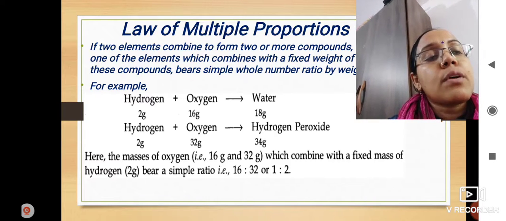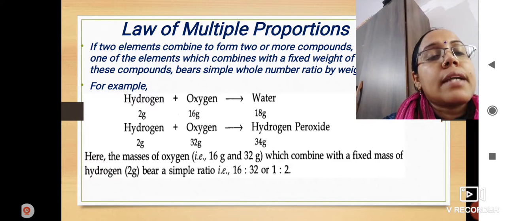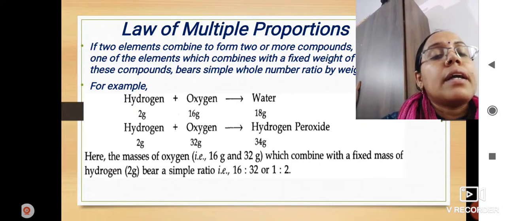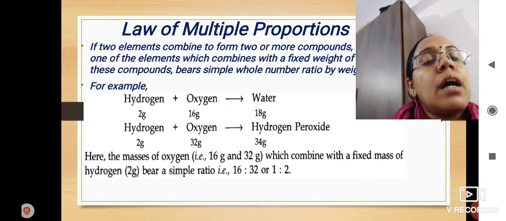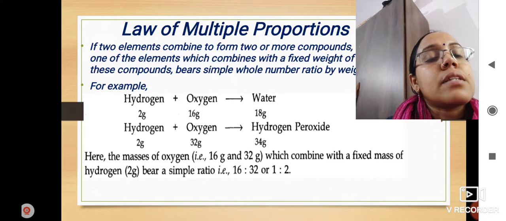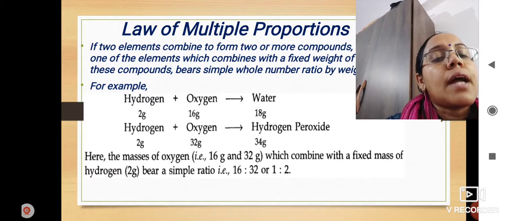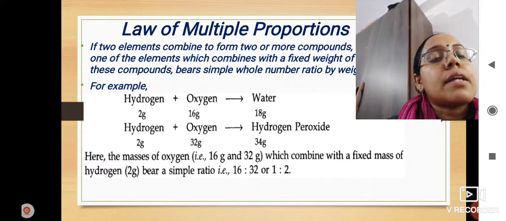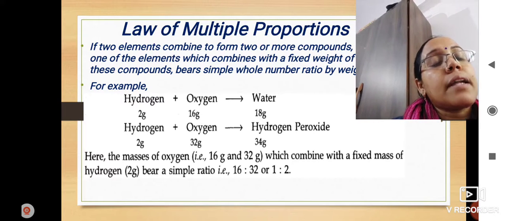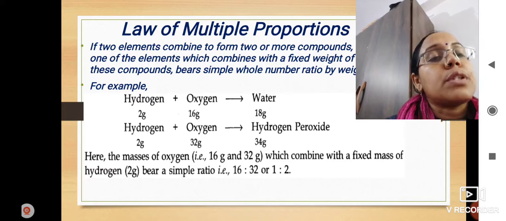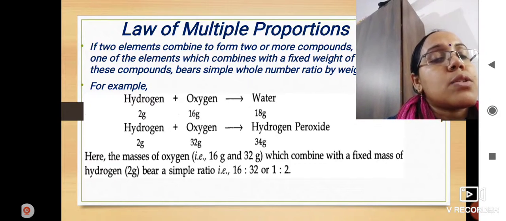Okay, the mass of hydrogen remains the same in both water and hydrogen peroxide, that is 2 gram and 2 gram, but in the case of oxygen, the mass is different in the two cases, that is 16 gram and 32 gram. So both 16 gram in case of water and 32 gram in case of hydrogen peroxide, they are combining with a fixed mass of hydrogen, that is 2 gram.